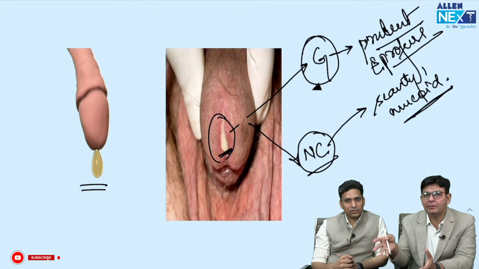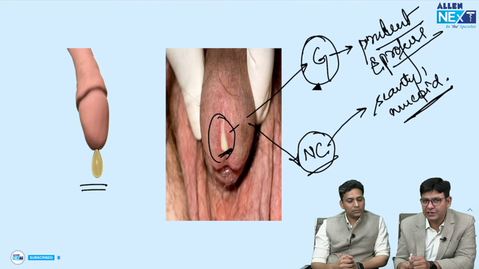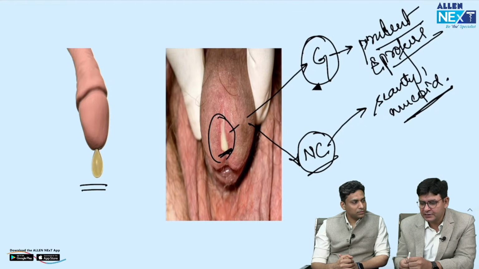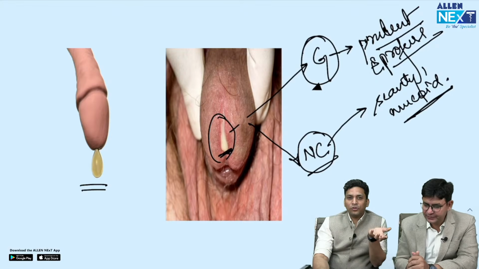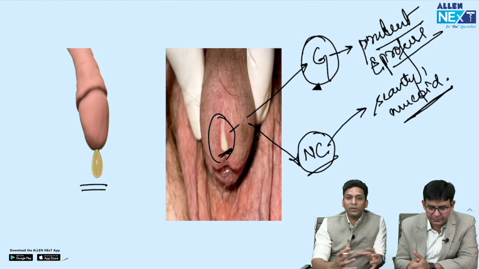We rely on the molecular methods. NAT, nucleic acid amplification test, is being done. And regarding the treatment part, sir will tell. So, like all of you know, in gonorrhea, we use a combination method.